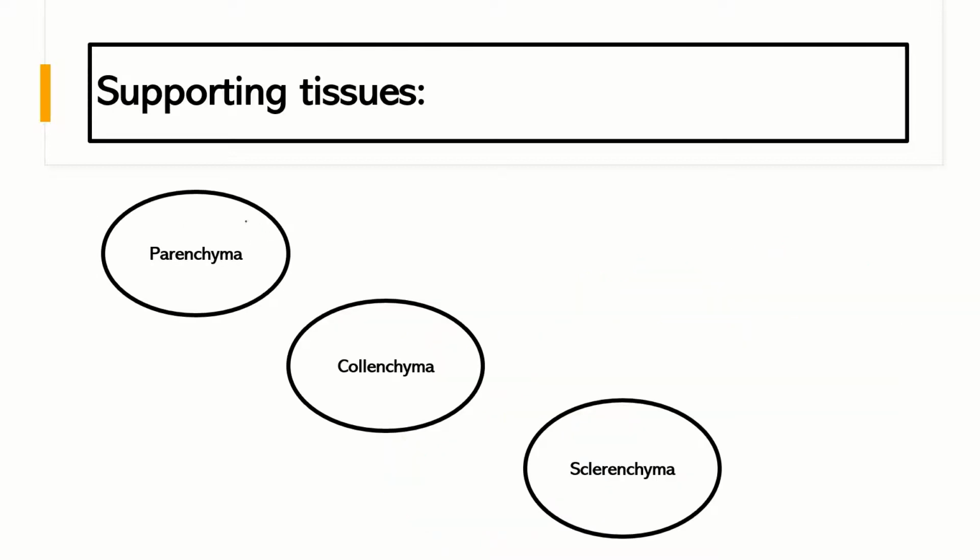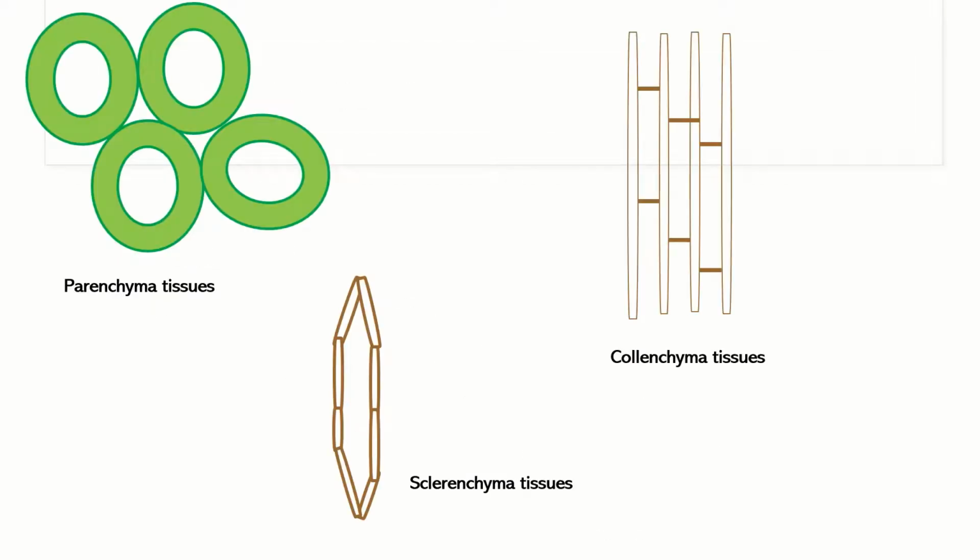Next, permanent tissues are supporting tissues, and supporting tissues are again classified as parenchyma tissues, collenchyma tissues, and sclerenchyma tissues. So we will discuss them by looking at this diagram. Let's start with parenchyma tissues. We can see here that the shape of the cells of parenchyma tissues is oval, and it can also be spherical or elongated.